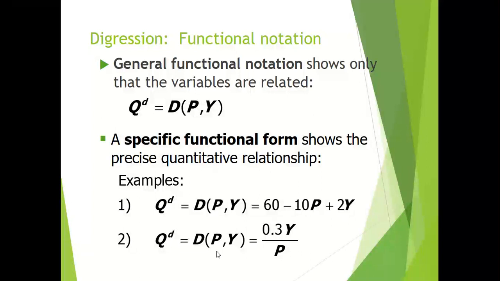Here is another example. We can write this function as quantity demanded, that is a function of price and income, is equal to 0.3y divided by p. If you convert it, then it becomes 0.3y minus p. Again, price has a negative sign, which shows a negative relation between price and quantity demanded, and income has a plus sign, that is the positive sign, which shows the positive relation between aggregate income and quantity demanded.